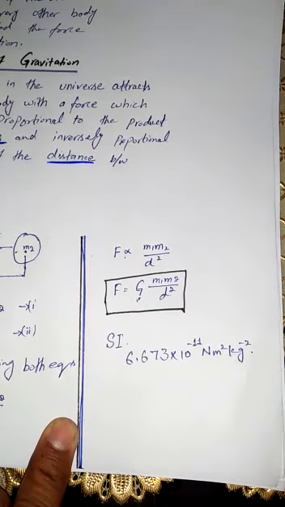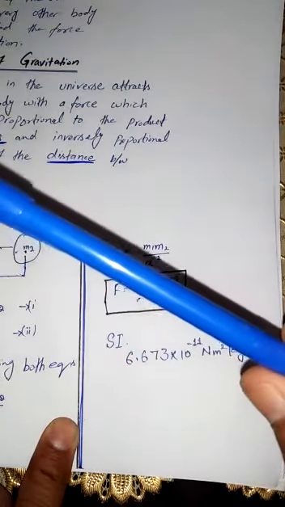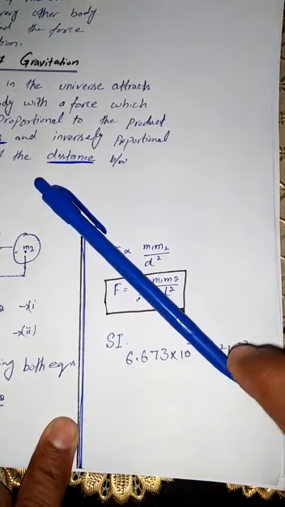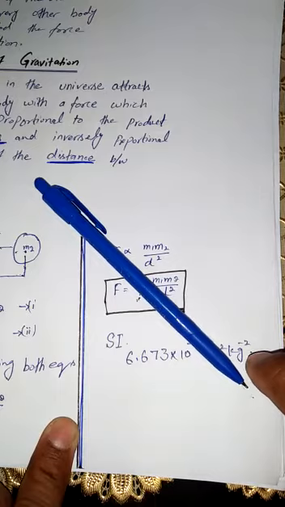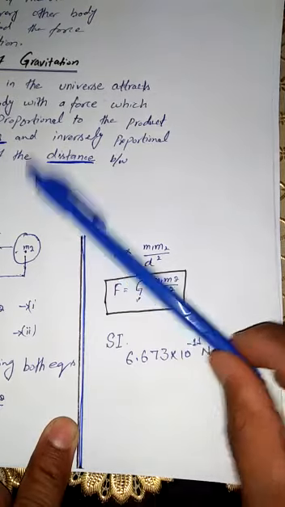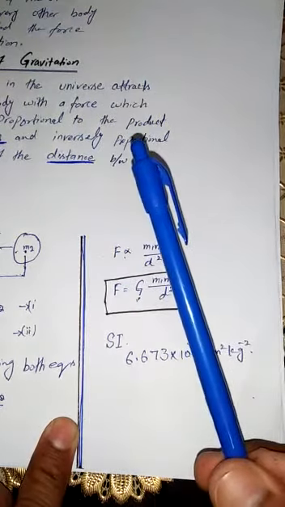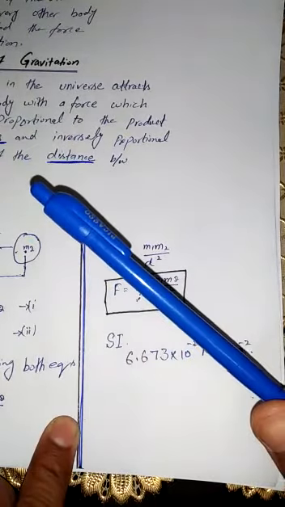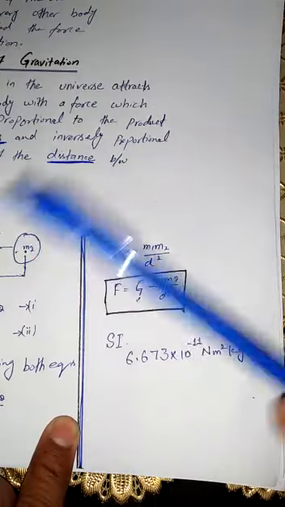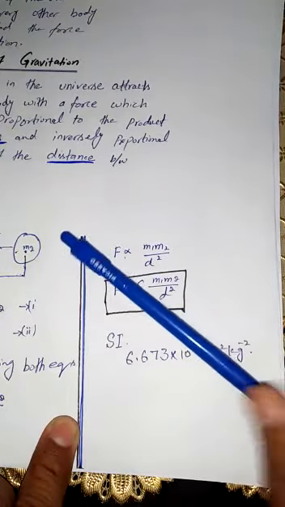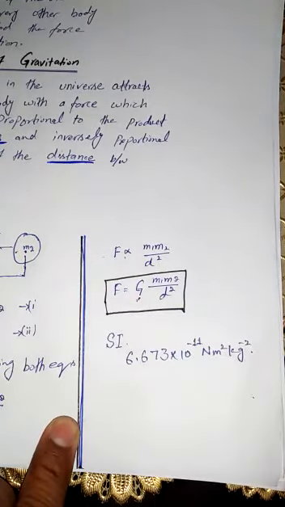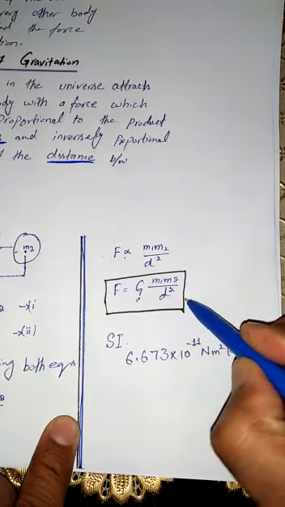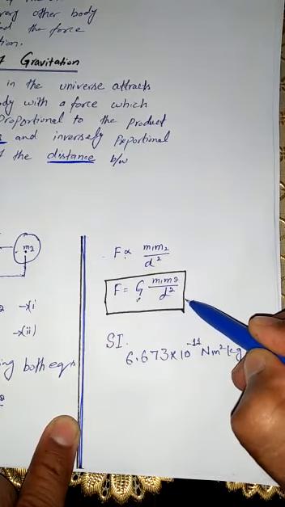Whenever I drop this pencil, it always returns to the earth. There is a force between the pencil and us too, but we cannot feel it because it is very small compared to the earth's. Okay, that is the relationship, and by this formula we can find the force of attraction between two objects.